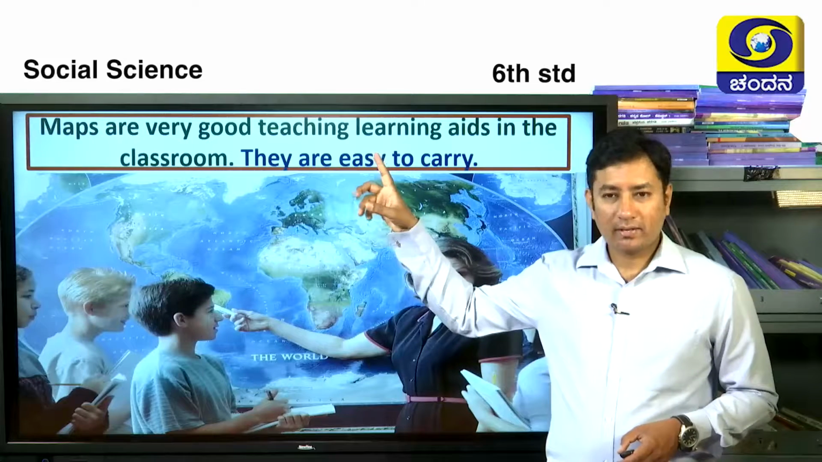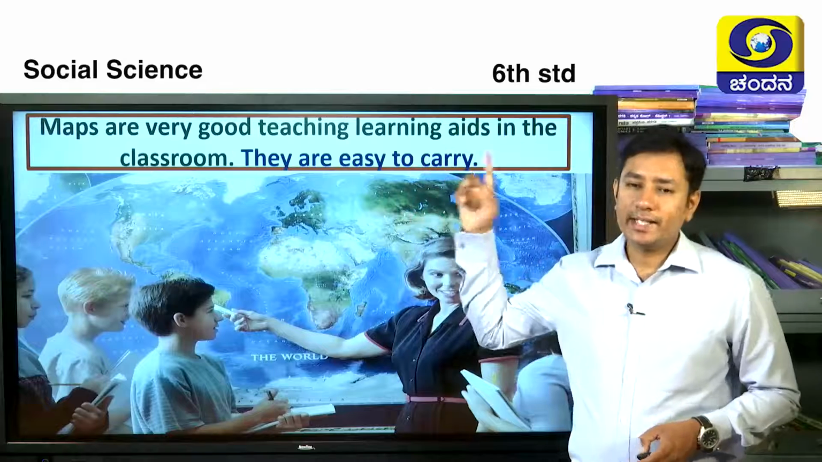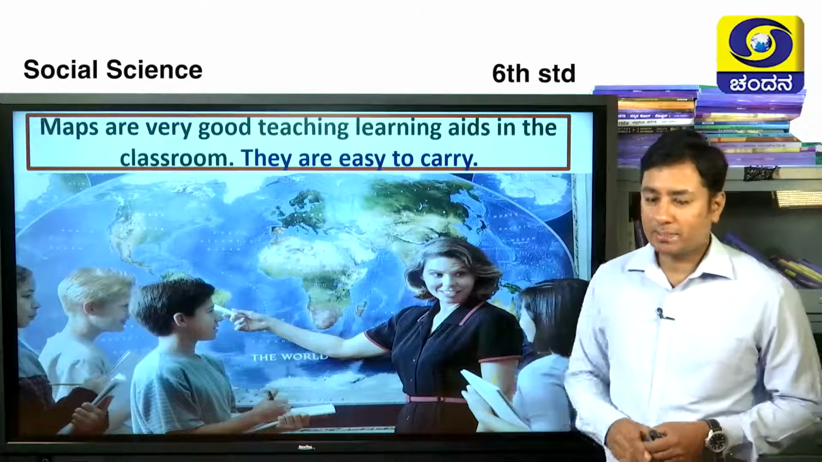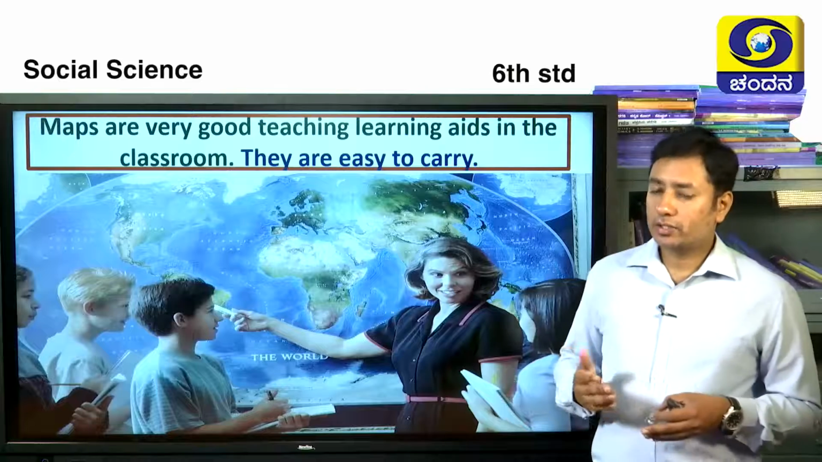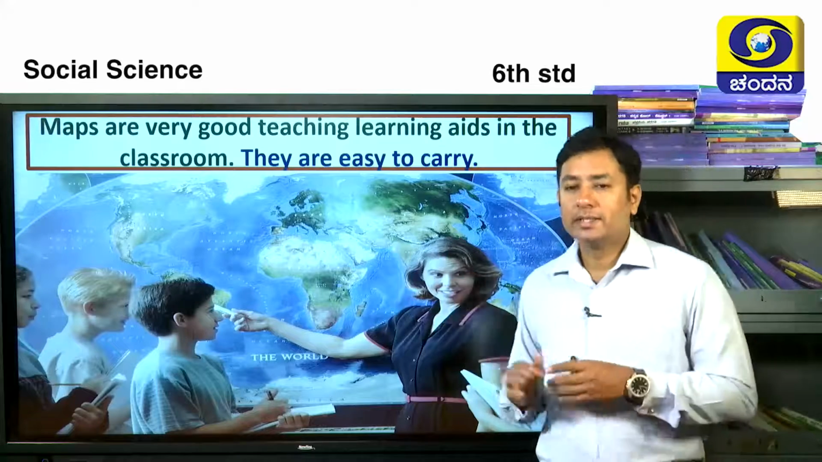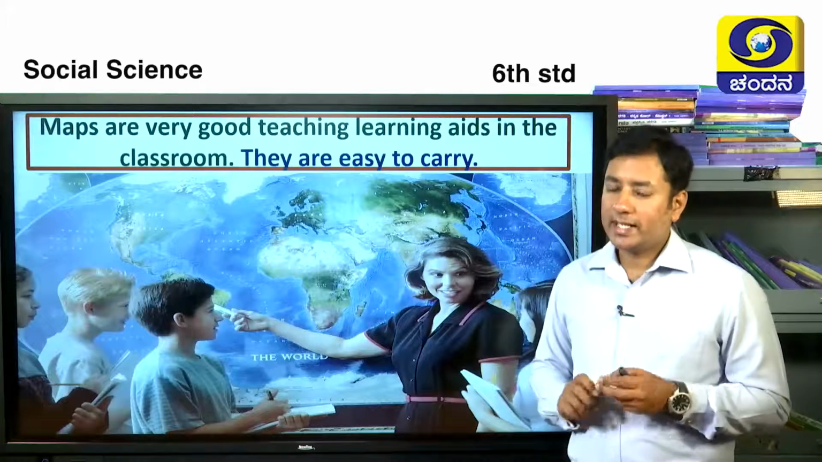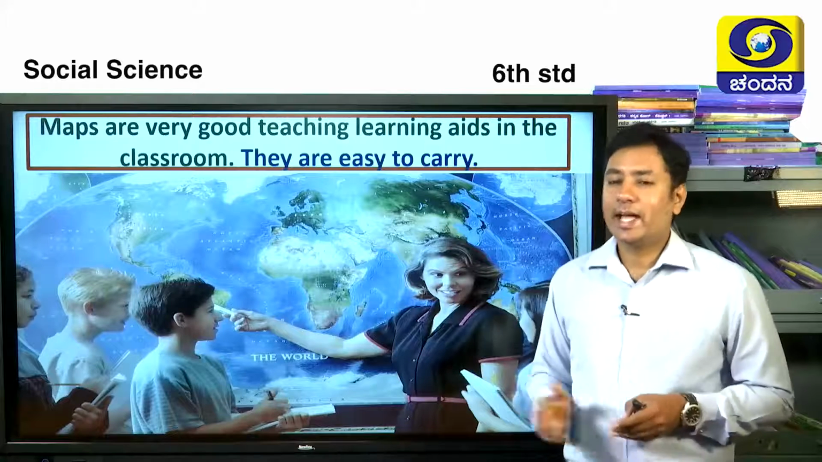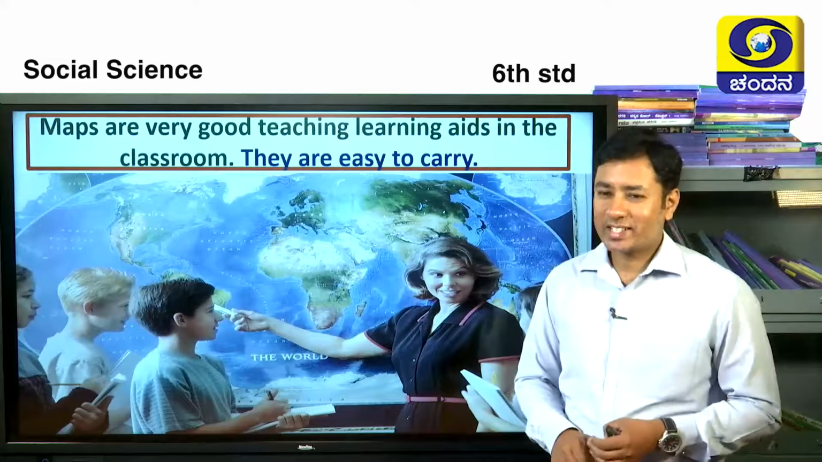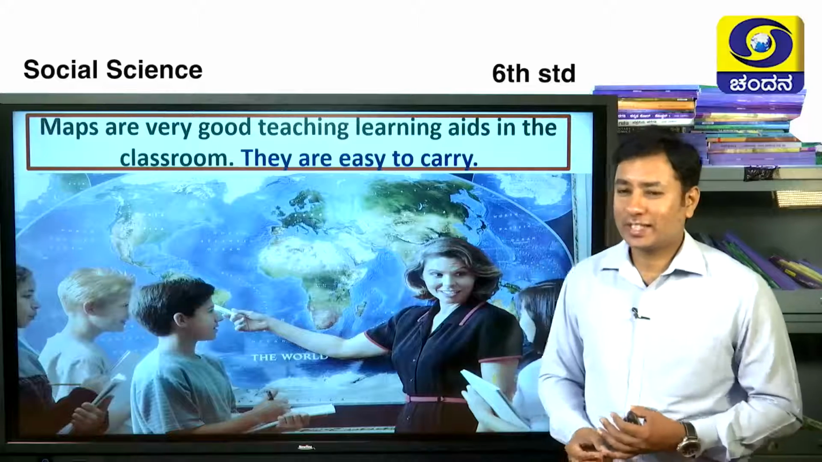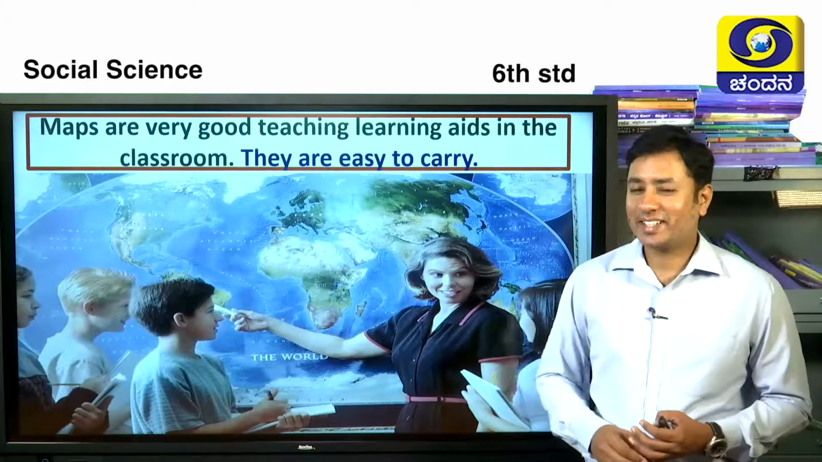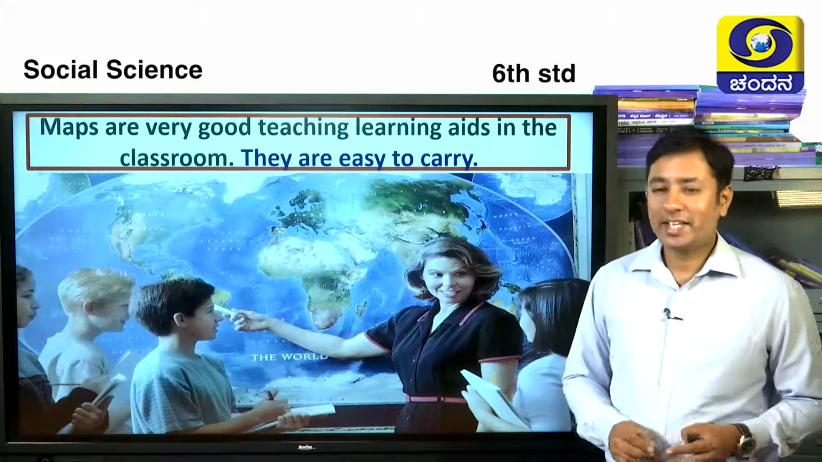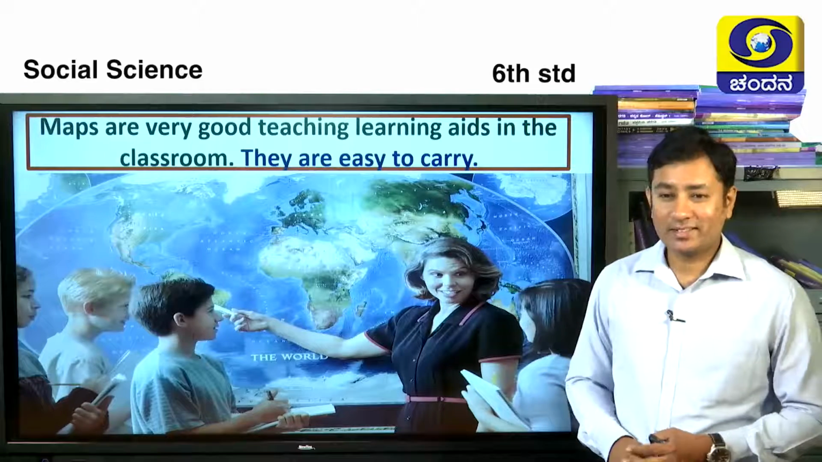Okay, maps are very good teaching-learning aids in the classroom. They are easy to carry. Here you can see a picture: a teacher is teaching the children by using maps. See, these maps can be folded and rolled and carried from one class to another class easily, as you see in your day-to-day life. Whenever you have seen the social science teacher or whoever the teacher is, they carry the maps from one class to another class. Then you can make out this point easily. Is it not, children? Yeah.